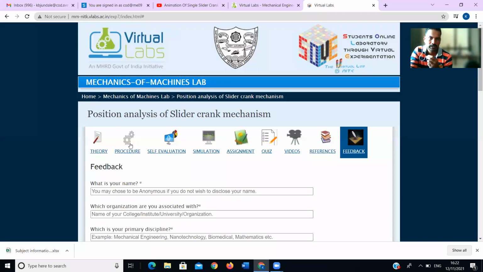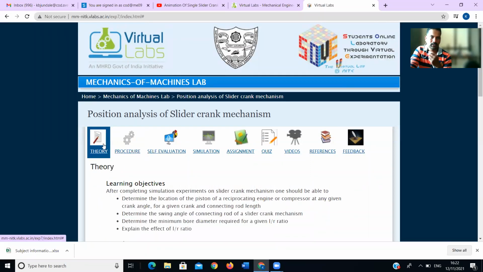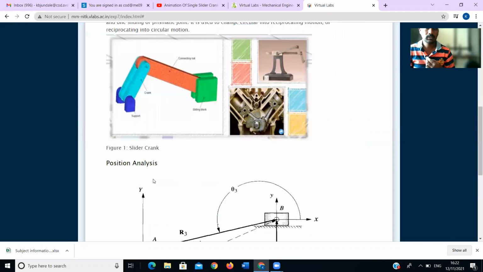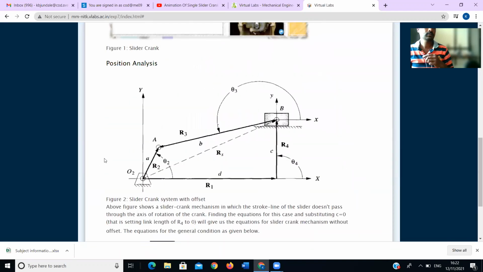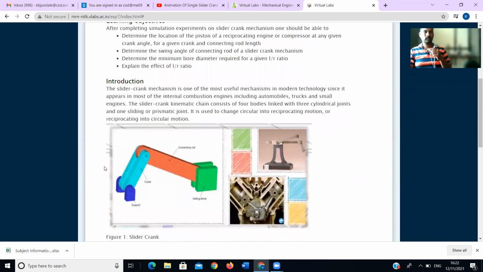Also, you will get all these materials, study material, like how to calculate this. You will get all the information. If you have any problem, you can ask.